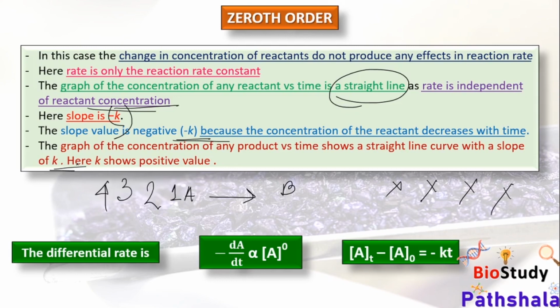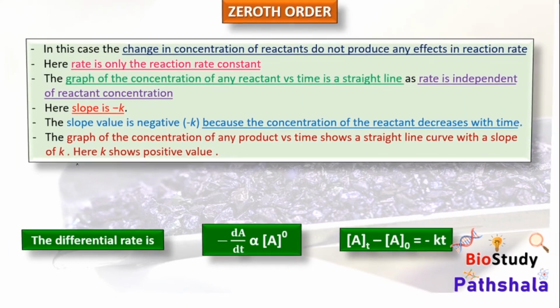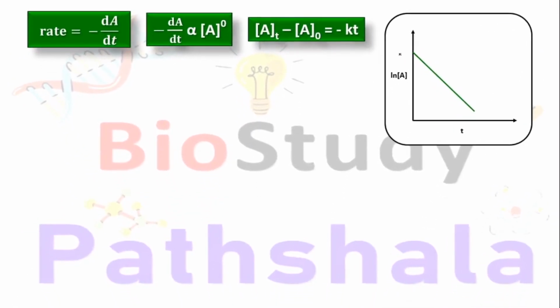So we will see now the graph of the zeroth order. So this is the graph of the zeroth order. Sorry, this would be concentration of A, not ln A.